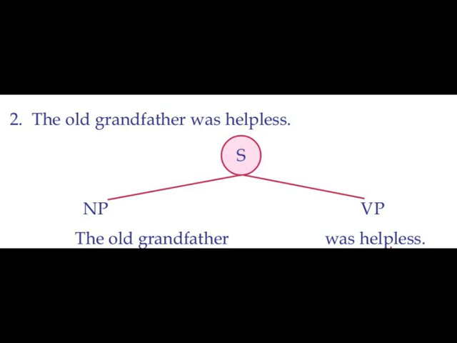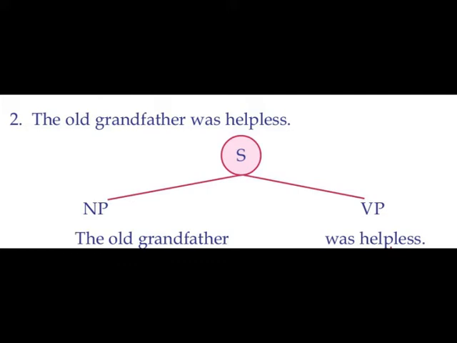Now look at the next example. The old grandfather was helpless. The sentence is divided into noun phrase and verb phrase, the constituents of the sentence. Noun phrase is the old grandfather and verb phrase, was helpless.